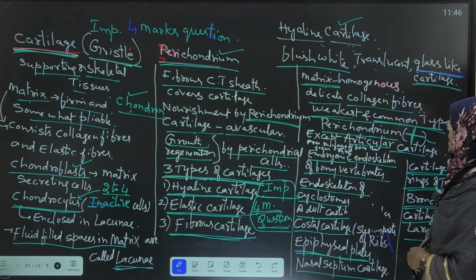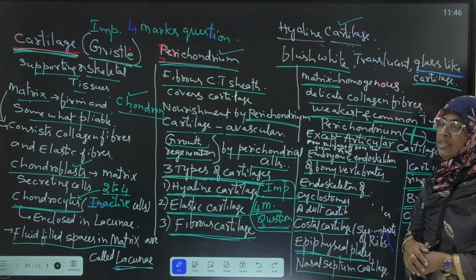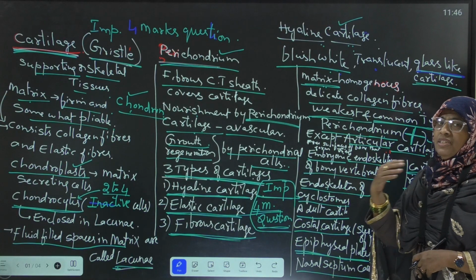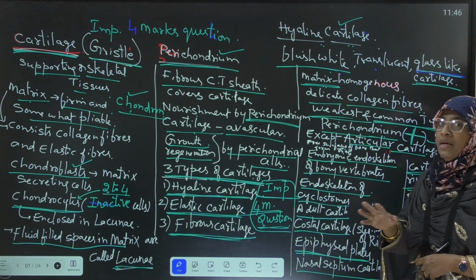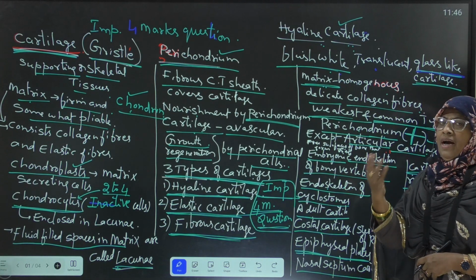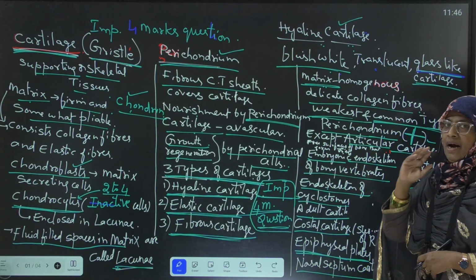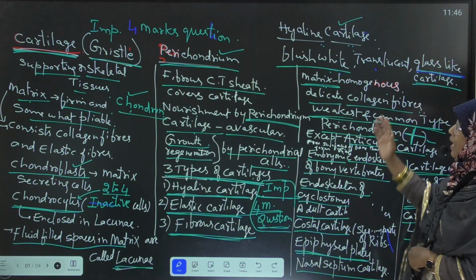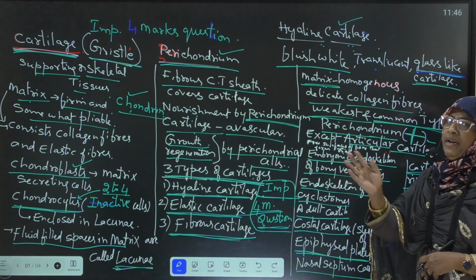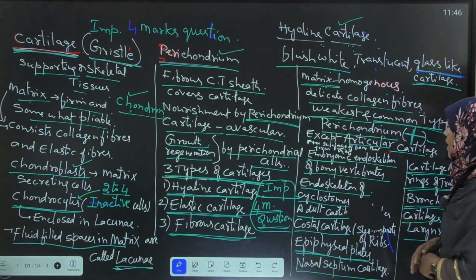hyaline cartilage. Next, articular cartilage means the cartilage which is present at the joining of two long bones. It is called articular cartilage, which is also a hyaline cartilage, but near articular cartilage, perichondrium is absent. All the hyaline cartilage consists of perichondrium except articular cartilage.